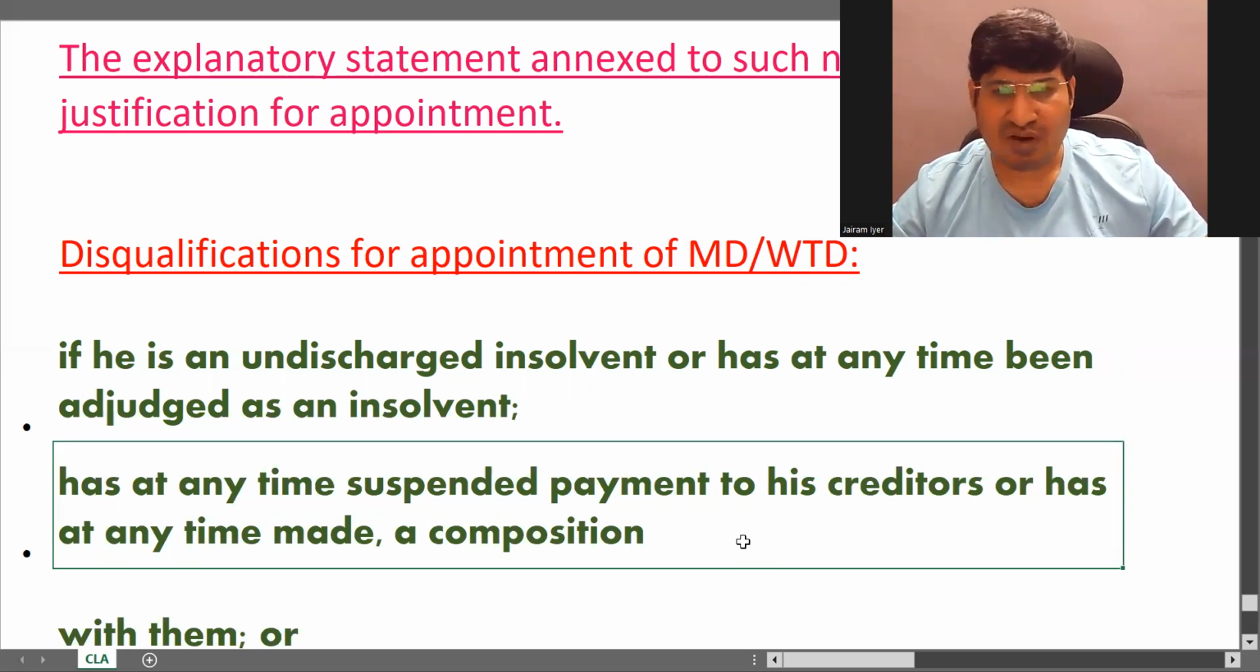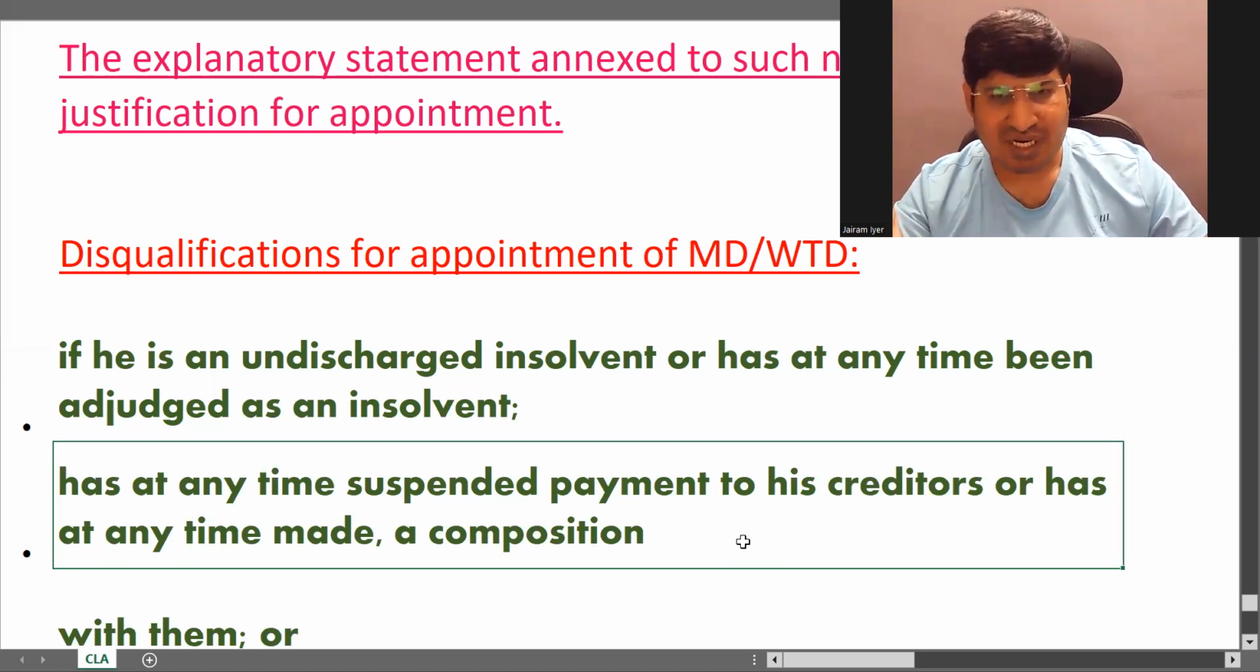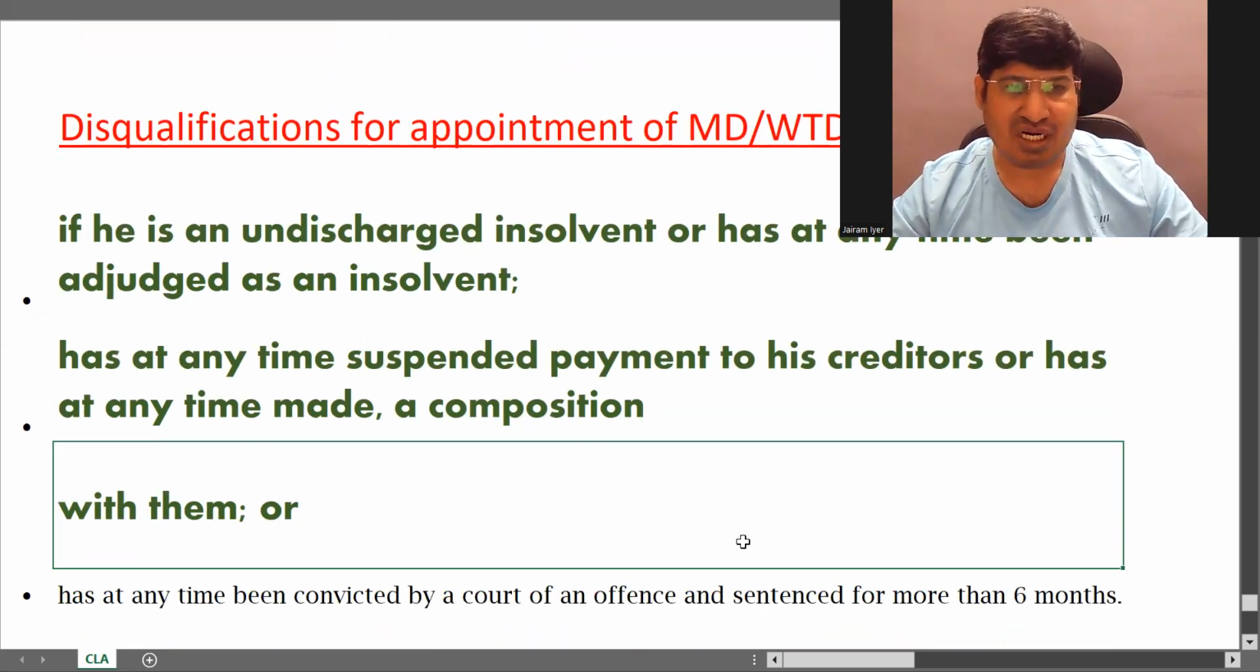So say you have to pay the creditors 1 crore. And you have made a composition with them that right now I have 80 lakhs, I'll pay you 80 lakhs, and you will not have any credit on me after this. The whole remaining credit will get dissolved. That is called a composition. So if he has made a composition with the creditors or has suspended payment to them, then he cannot become an MD or WTD.